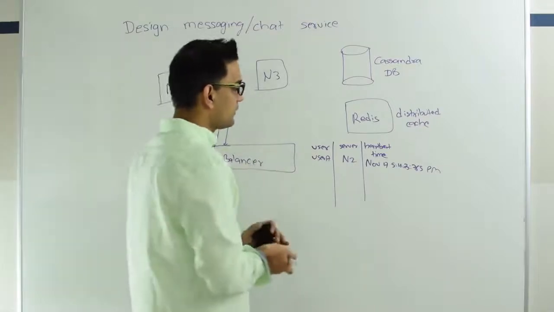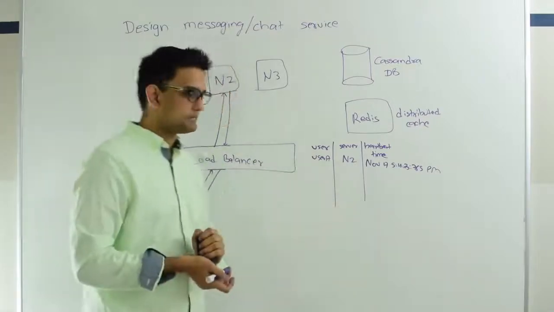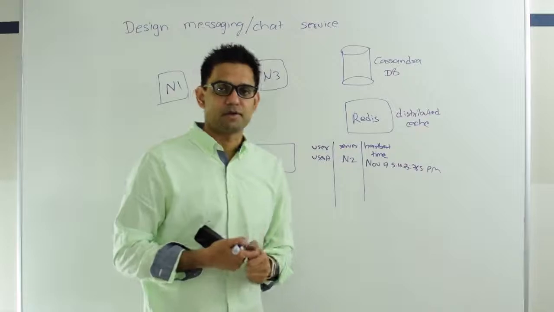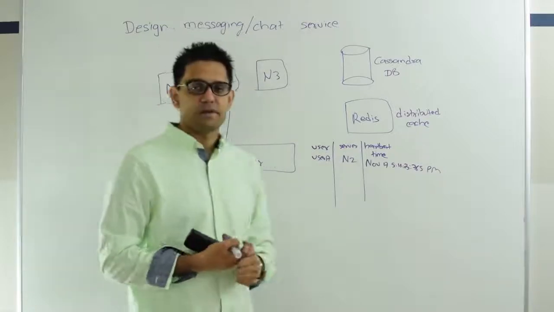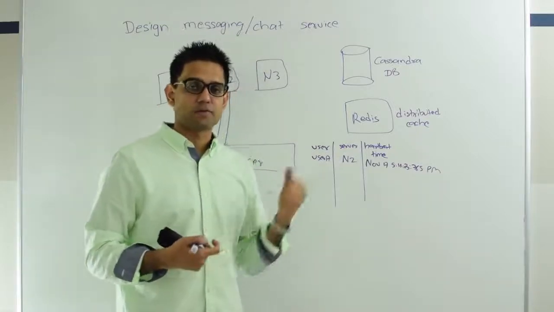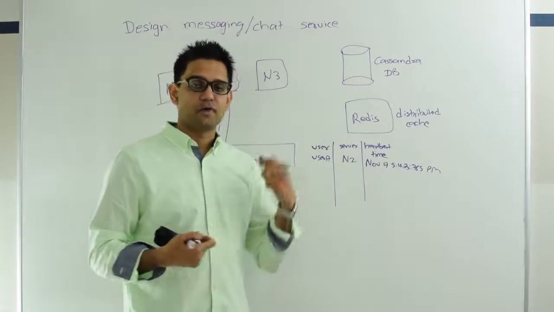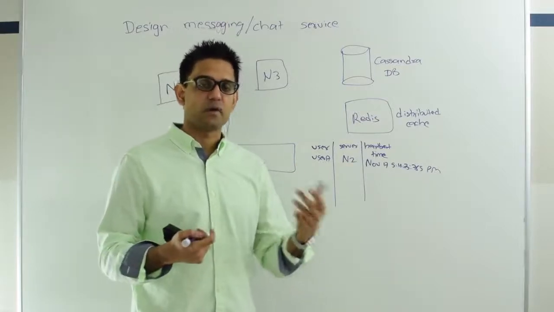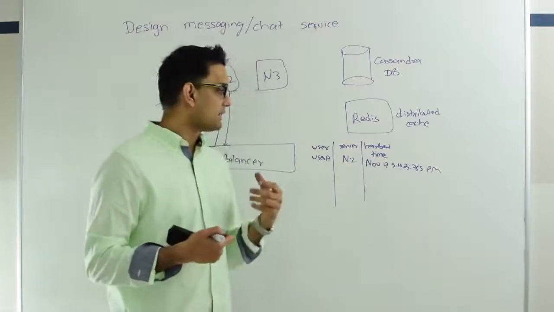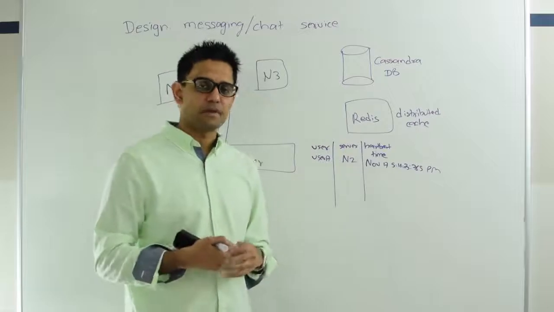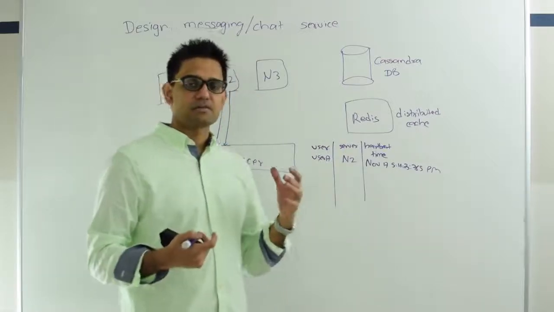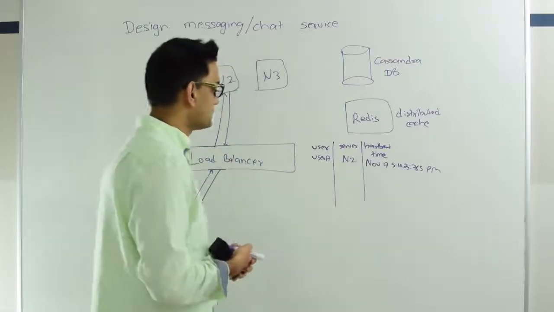So let's talk about our decision to use Redis here. Redis is a distributed cache. It holds all data in memory, and if you want, you can also flush that data onto the hard drive. It's also master-slave, so slaves can hold the same copies as the master, and there could be some discrepancy between them, but most of the time the slave has pretty much all the information which the master does.